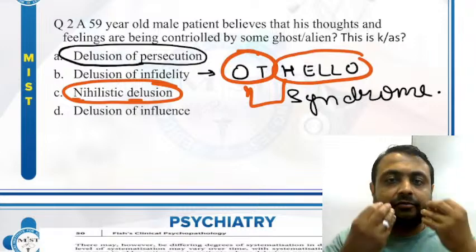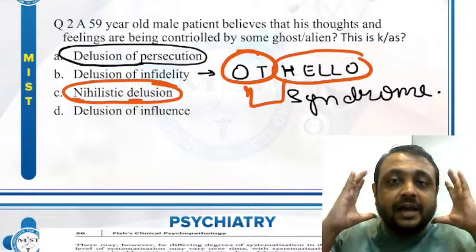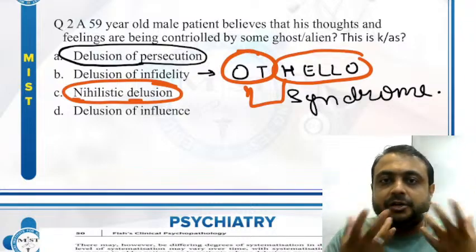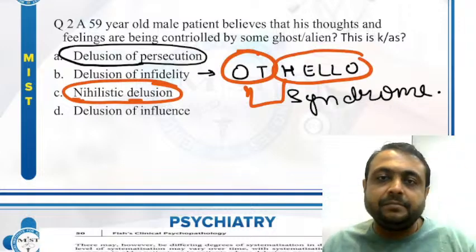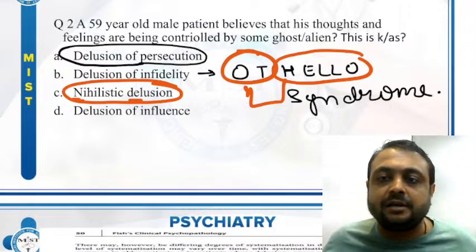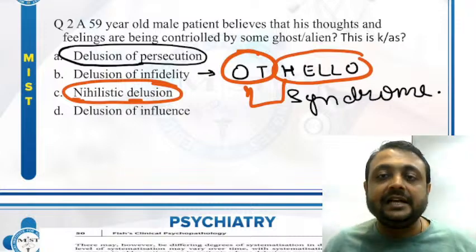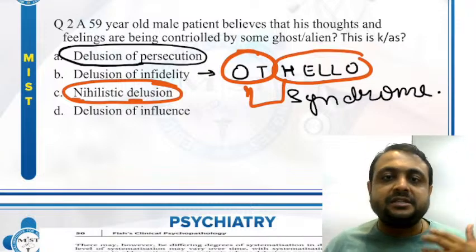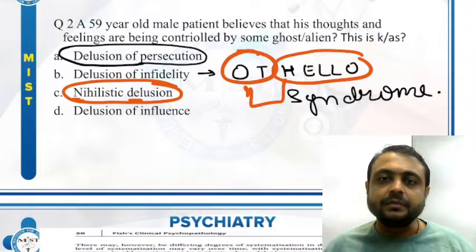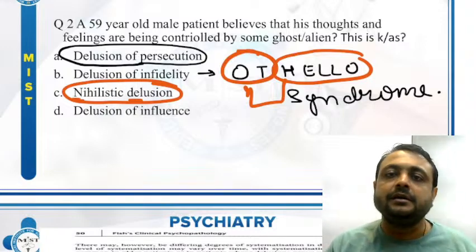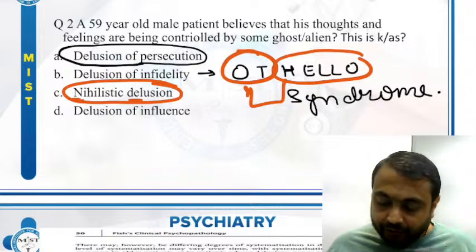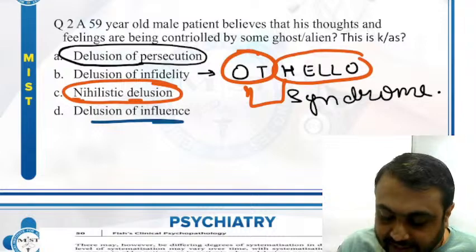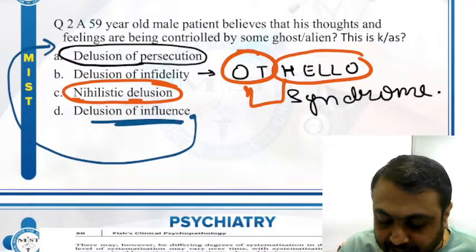They can't eat food because they do not have a head on their body. So how do they eat? Because they do not have a head. When they see a mirror, they do not see their head on their body. This is nihilistic delusion or Cotard syndrome, which we see in severe depression, especially in old age. So we are left with only one delusion, that is delusion of influence. It is part of delusion of persecution.